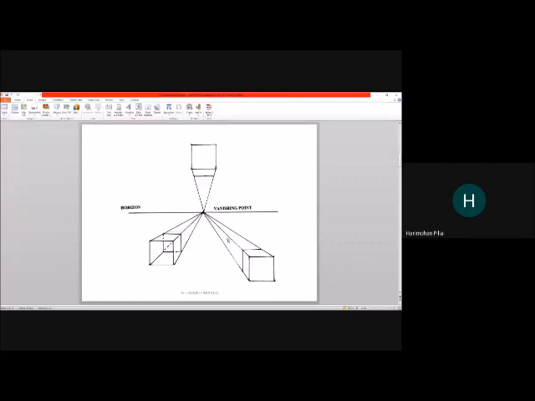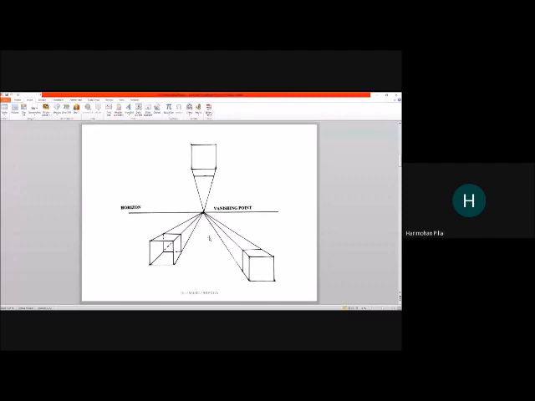Can you see this image, second image, where you have a cube above the eye level or horizon, or there are cubes below, and there's a single vanishing point. So you can see how to draw. You put a single vanishing point on a horizon line and draw projection lines, and you can construct. So one cube, another smaller cube. As the cubes draw towards the vanishing point, the cube will become smaller and smaller.